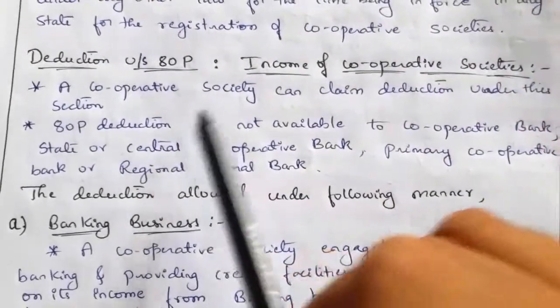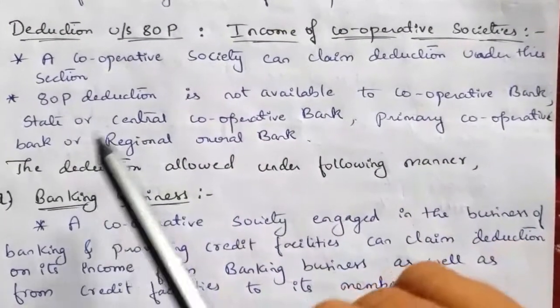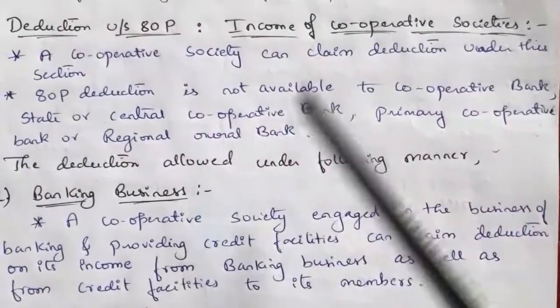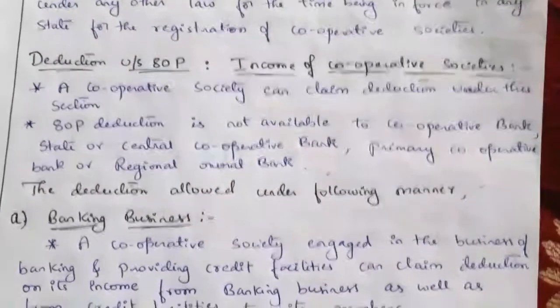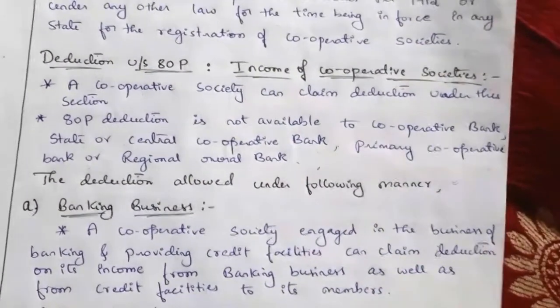The 80P deduction is not available to a cooperative bank, state or central cooperative bank, primary cooperative bank, or regional rural bank. So it is relating to the cooperative societies, not for the cooperative bank or any other.